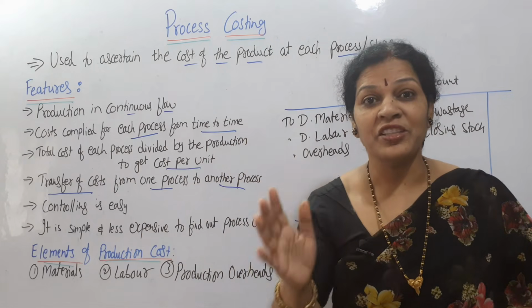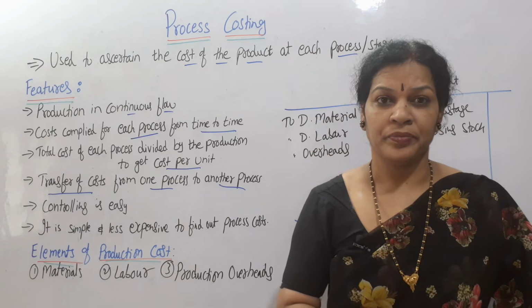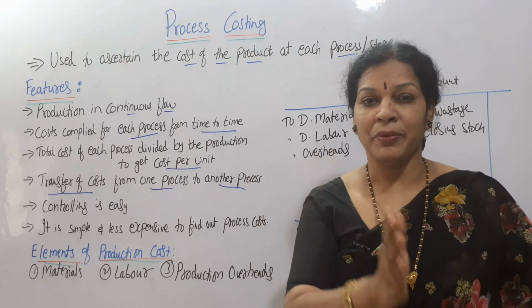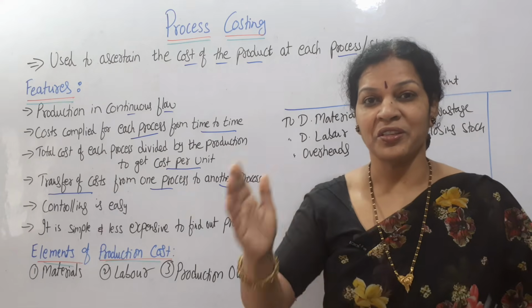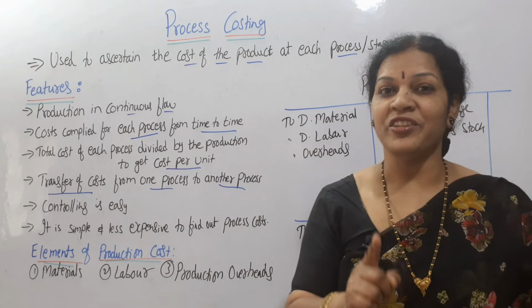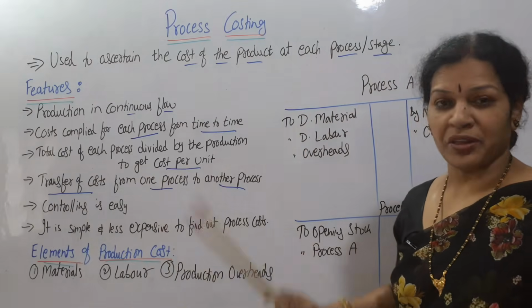How long will we be transferring this? Until we get the finished product. Until we get the finished product, we will be transferring this cost from one process to another process, continuously. So this is the transfer of cost from one process to another process.